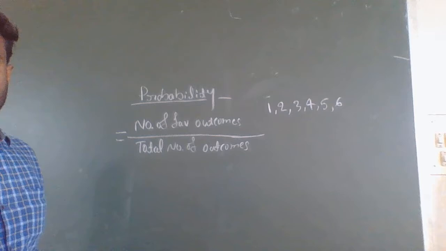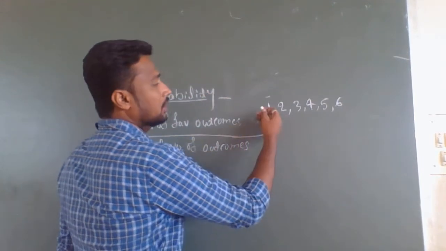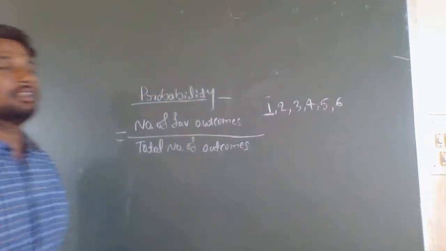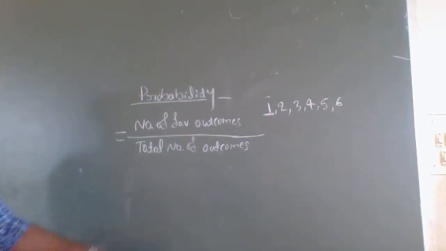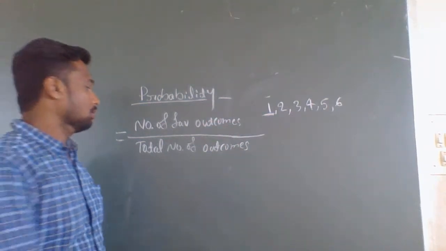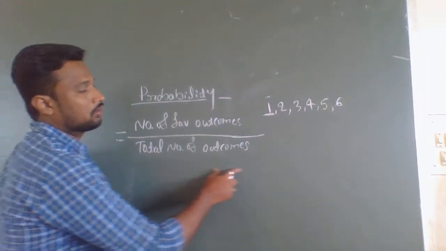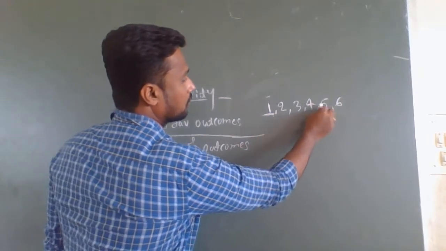The probability of getting 1 when you throw a dice: how to write this probability of getting 1? So first, the total number of outcomes. What are the total number of outcomes? 1, 2, 3, 4, 5, 6.